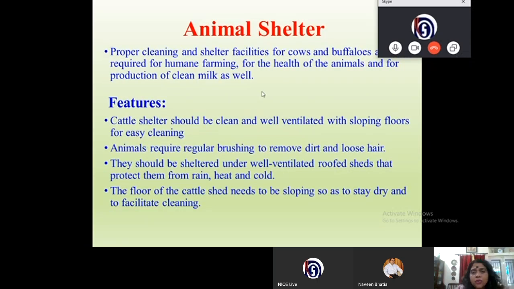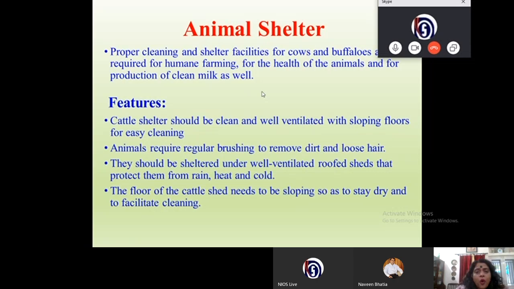Now let's see, how should the animal shelter be? The proper cleaning and shelter facilities for cows and buffaloes are required for humane farming, for the health of the animals, and for production of clean milk as well.